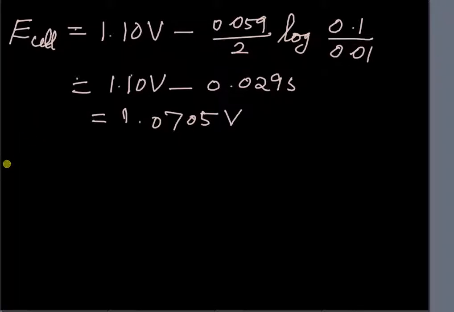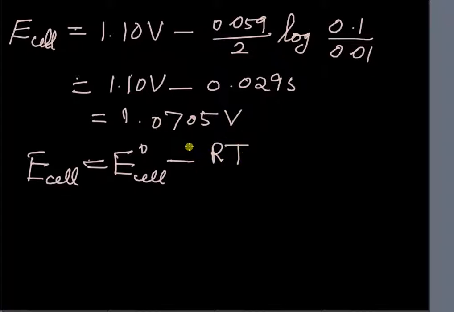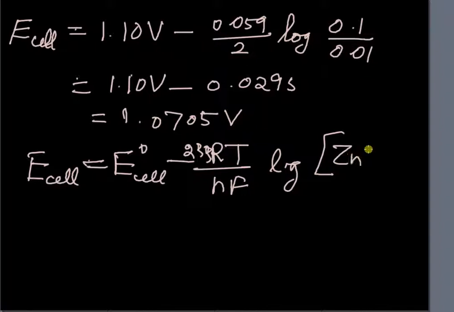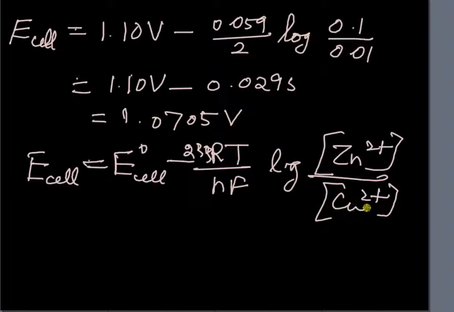In this expression, if we recall, this is the expression for the galvanic cell: E naught cell minus 2.303 RT by nF logarithm of anode ion concentration by cathode ion concentration. Here it is Zn2+ for the anode and Cu2+ for the cathode ion. When you increase the concentration of the cathode ion, the E cell value increases, and when you increase the concentration of Zn2+ ions, the E cell value will decrease.